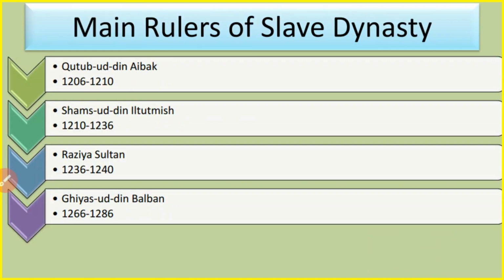If we talk about the main rulers of the Slave Dynasty, then we come to know that there were four main rulers who ruled over Delhi and its surrounding areas. These rulers were Qutb-ud-Din Aibak, Shams-ud-Din Iltutmish, Razia Sultan and Ghiyas-ud-Din Balban.